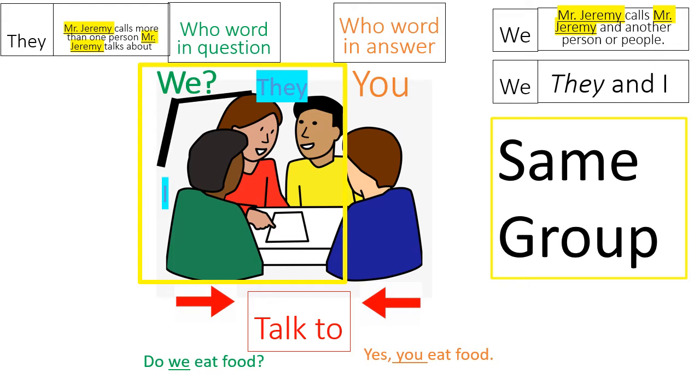They. So I and they means we, when they are part of the same group. So if the who word in the question's we, they are part of the same group, and they are talking to someone not in the yellow box, not in the group. The other person, the one in the blue shirt, says you. Yes, you eat food in the answer. Okay? So again, we can mean they and I.